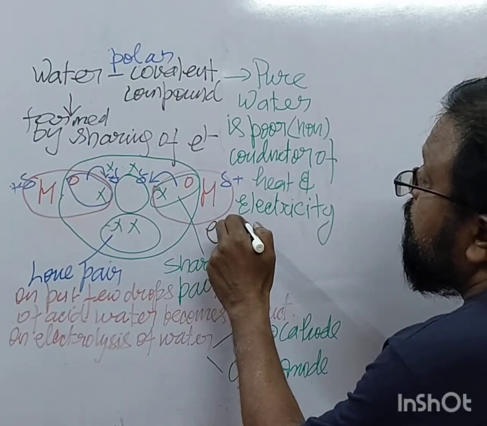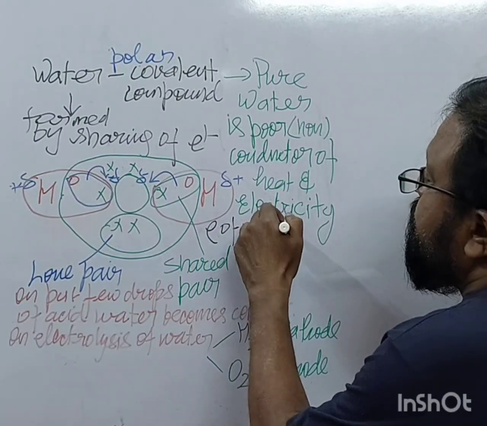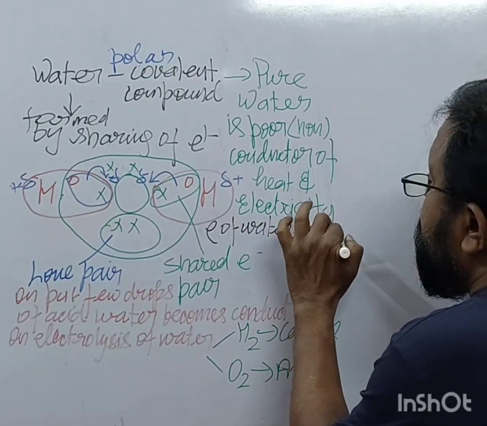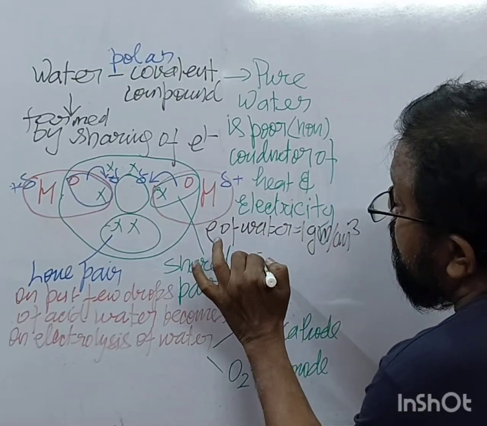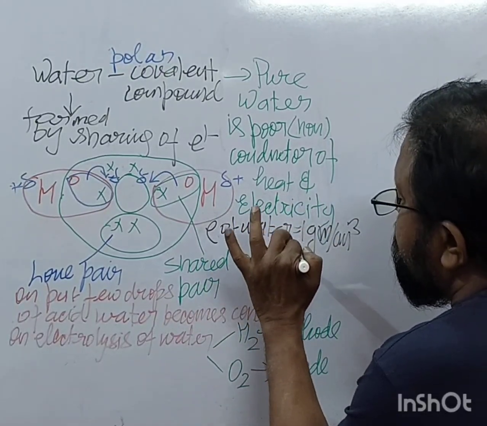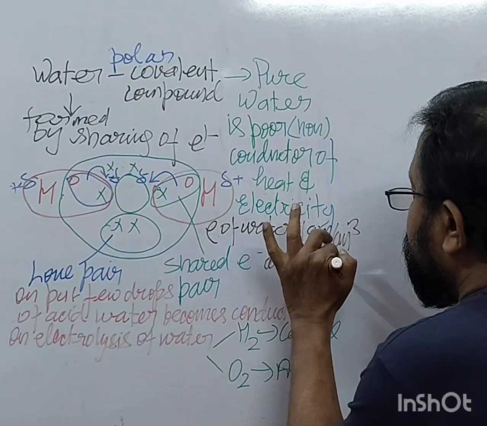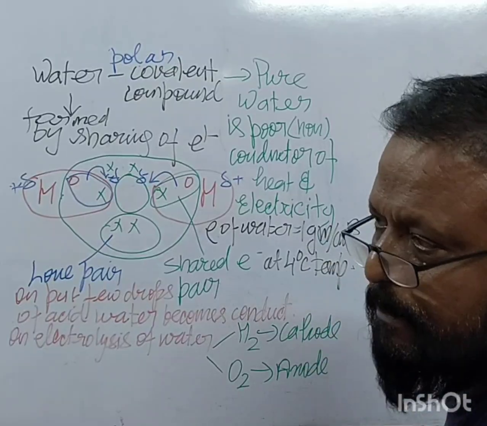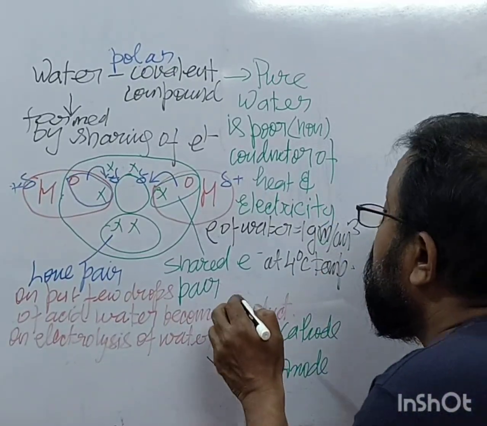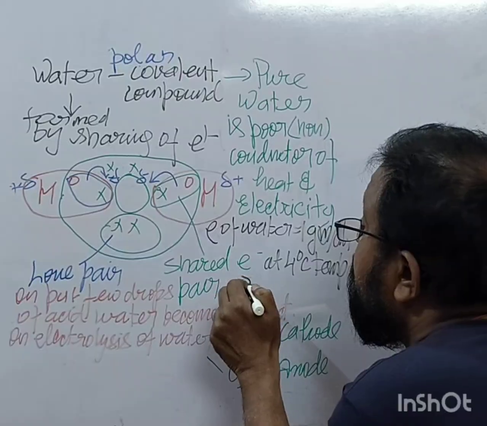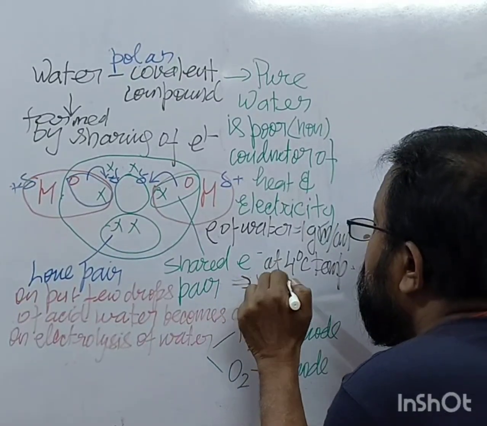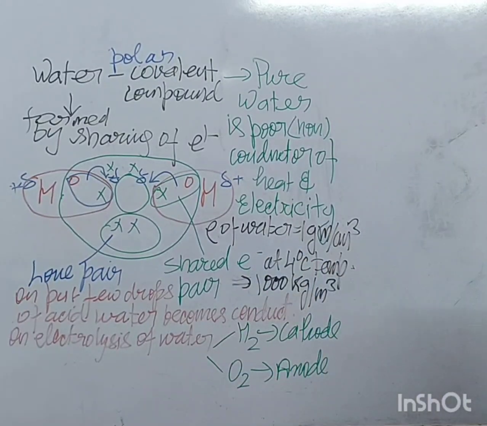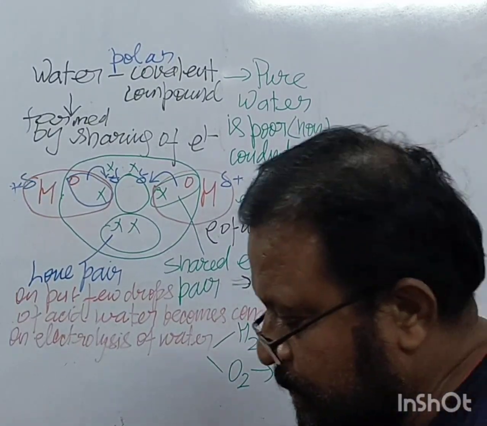Density of water is 1 gram per centimeter cube at 4 degrees Celsius temperature. Right? It can also be 1000 kilogram per meter cube. This is the density of water, right?